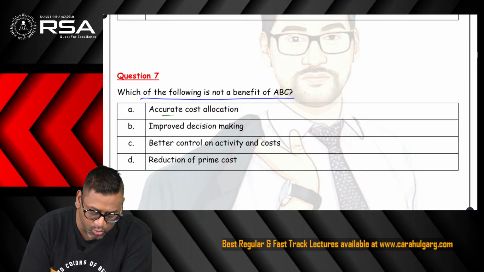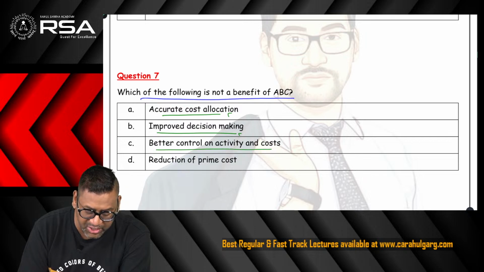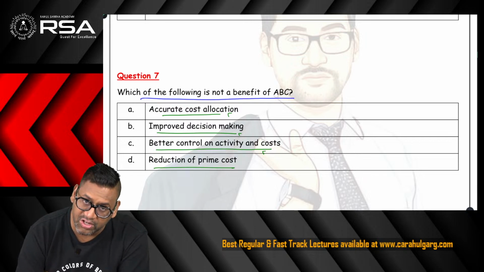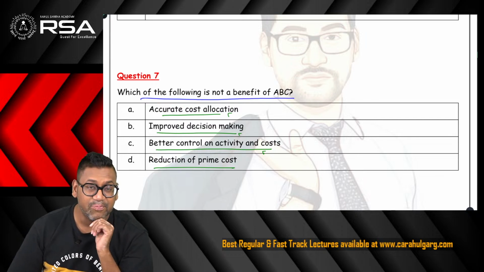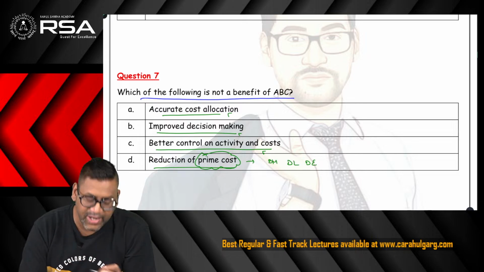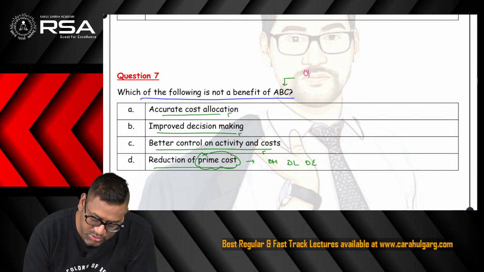First one, accurate cost allocation, very right, this is a benefit. Improved decision making, this is a benefit. Better control on activity and cost, again this is a benefit. Reduction of prime cost, this is also a benefit, but not of ABC. What is the meaning of prime cost? Prime cost covers direct material, direct labor, direct expense, but our ABC chapter specifically talks about overheads.